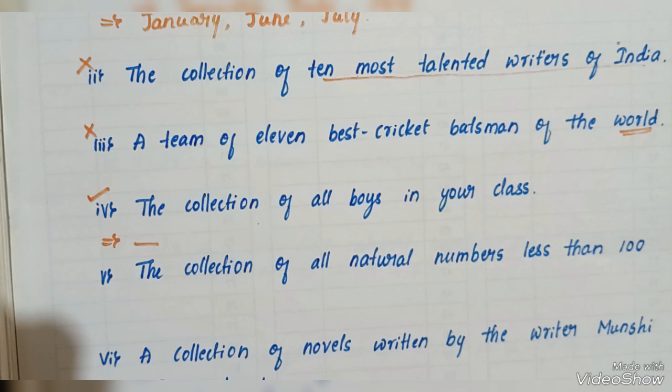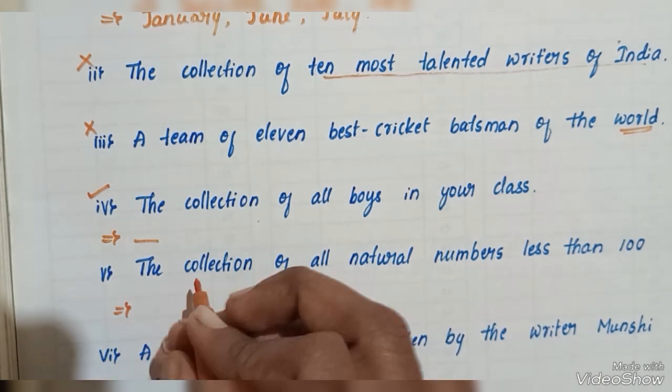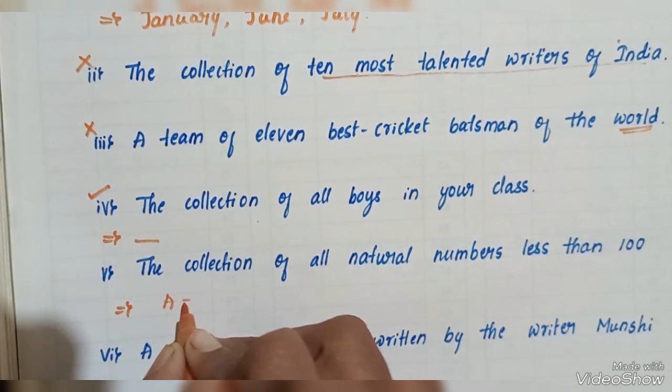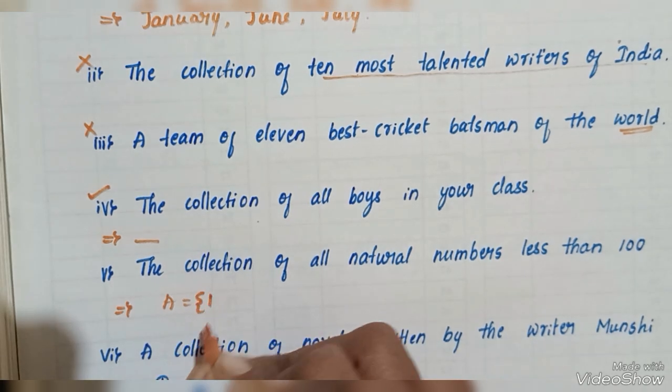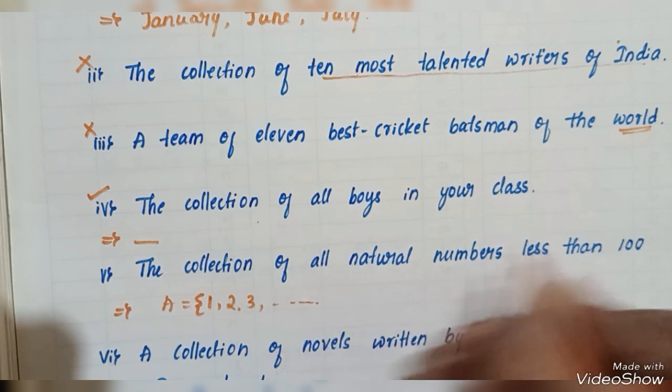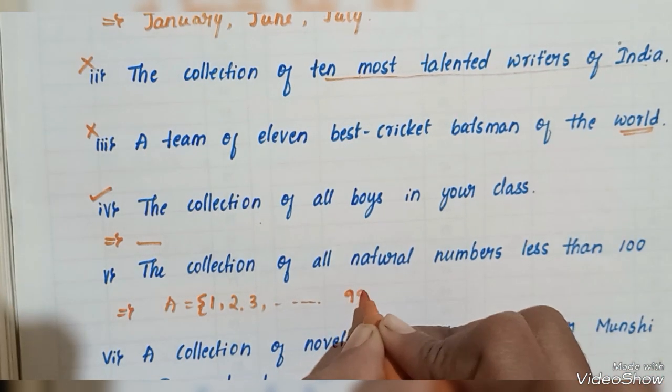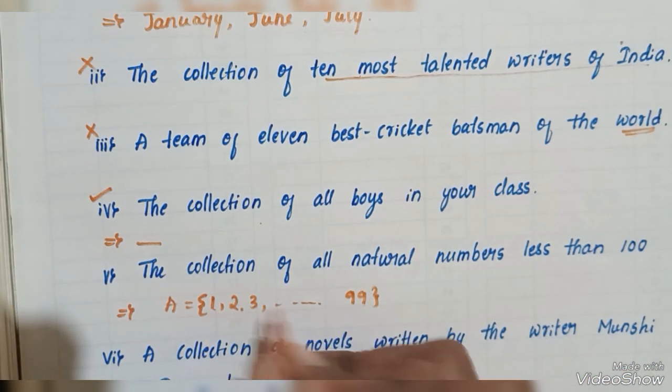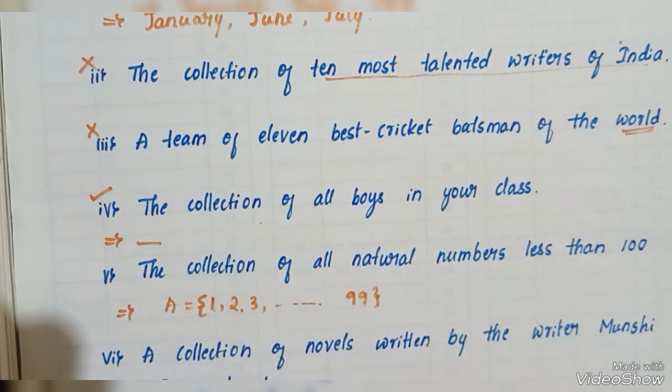Then the collection of all the natural numbers less than 100. The natural numbers start with 1. Here the set A is equal to 1, 2, 3, up to so on. Less than 100 means the last number is 99. So the natural numbers from 1 to 99.